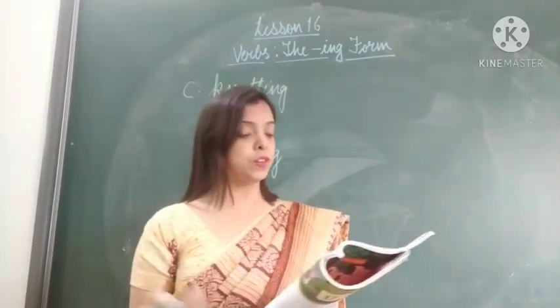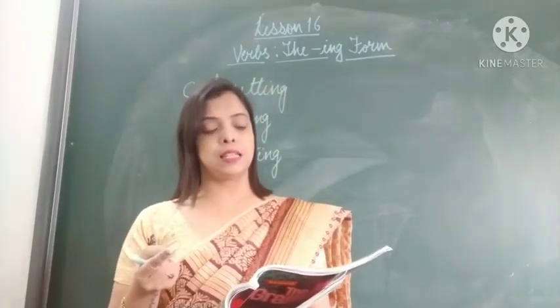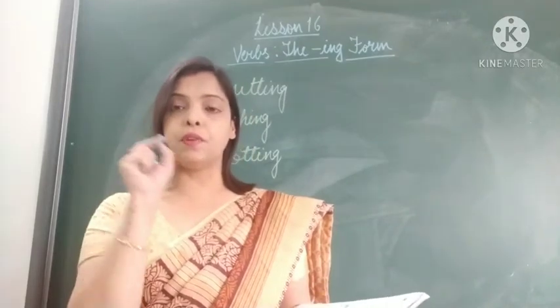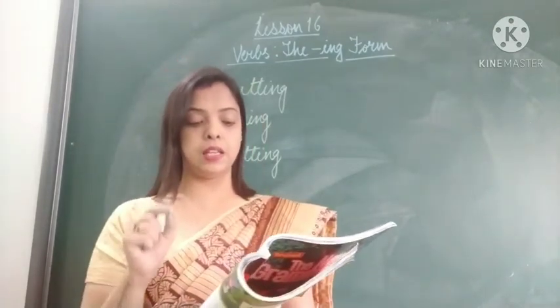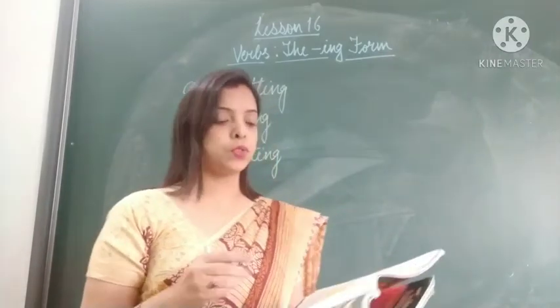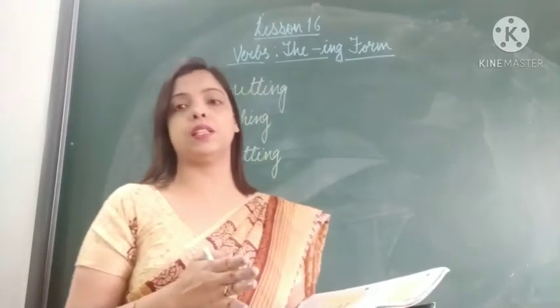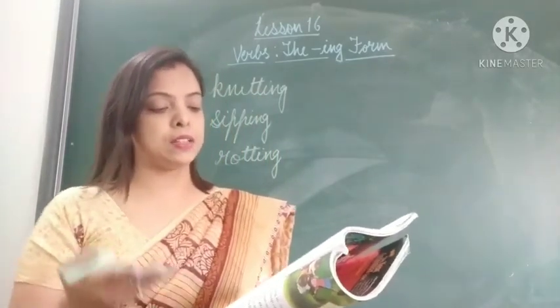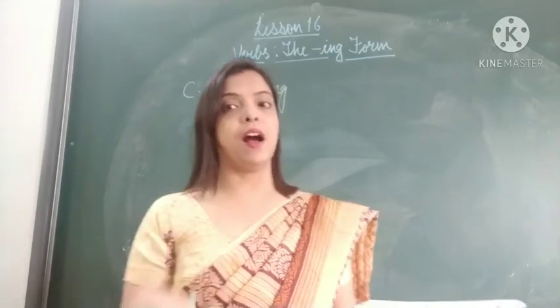One thing is common, children. We observe that in the cases in which we double the last letter, just before the last letter there is always a vowel: A, E, I, O, U. So in the words in which the second last letter is a vowel, and after that there is a consonant, we double the last letter before adding ing.